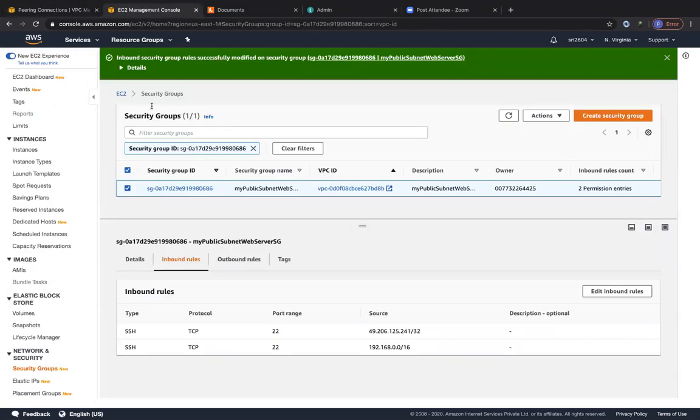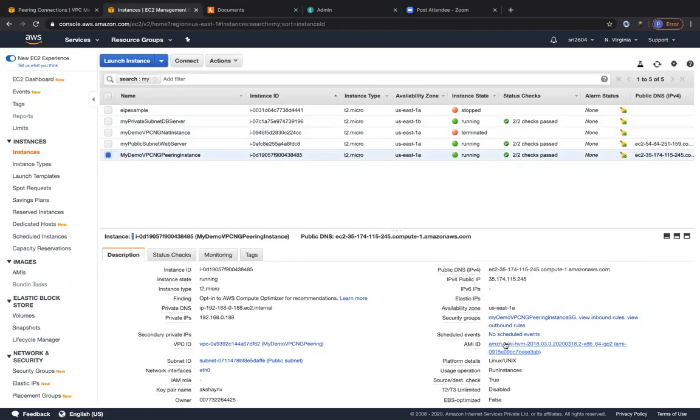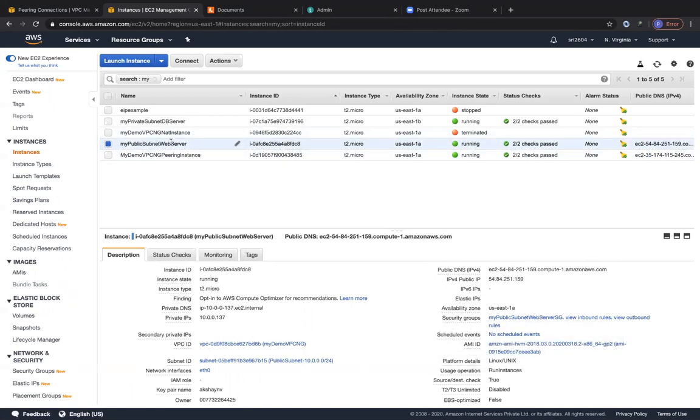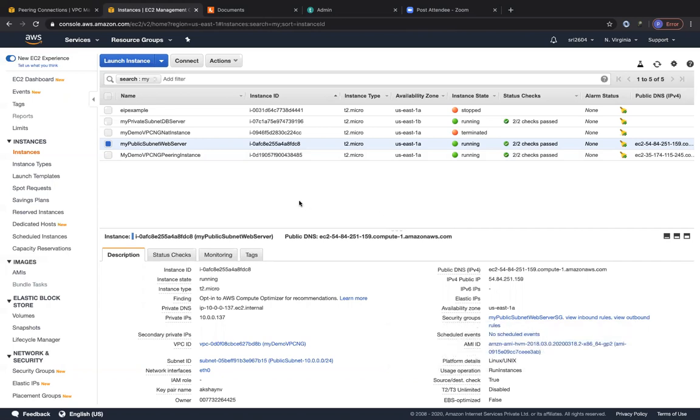So for your security group right now, you can see when you go back to instances, you can see that my peering instance has a security group wherein I have the 10 network as the source for my SSH traffic. And for my public subnet web server that is sitting in my first VPC that we created in the lab, we have the inbound rules to be port 22 to come from the new VPC that we created through the VPC wizard, which is the 192.168, right? So the opposites have to be configured everywhere so that you will get access for VPC peering for all of your instances across your VPCs to talk through private IP ranges.